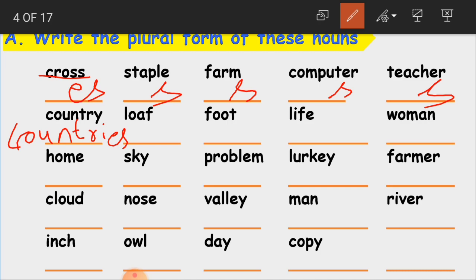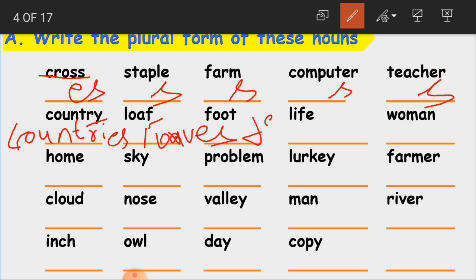Now loaf. Again, the ending letter here is what? F. So when F is the ending letter of a singular noun, what we have to do? We have to change it to V, and es is added. That is loaves. Okay, clear? Now foot. Before, we learned foot becomes what, children?